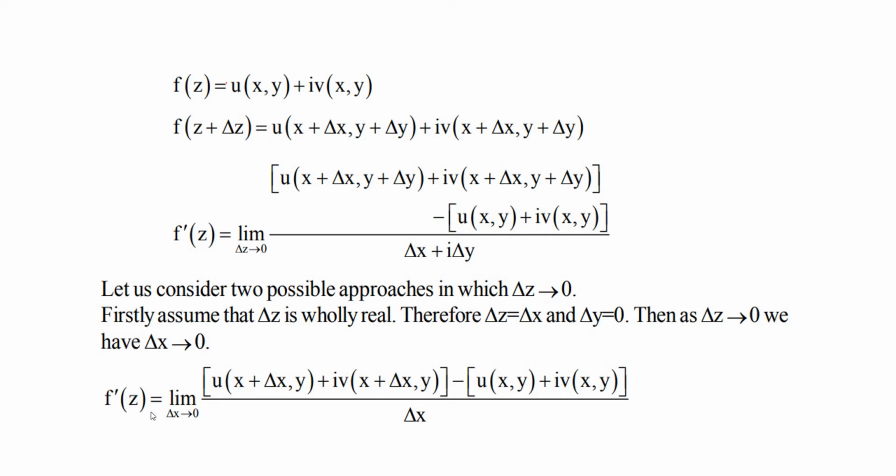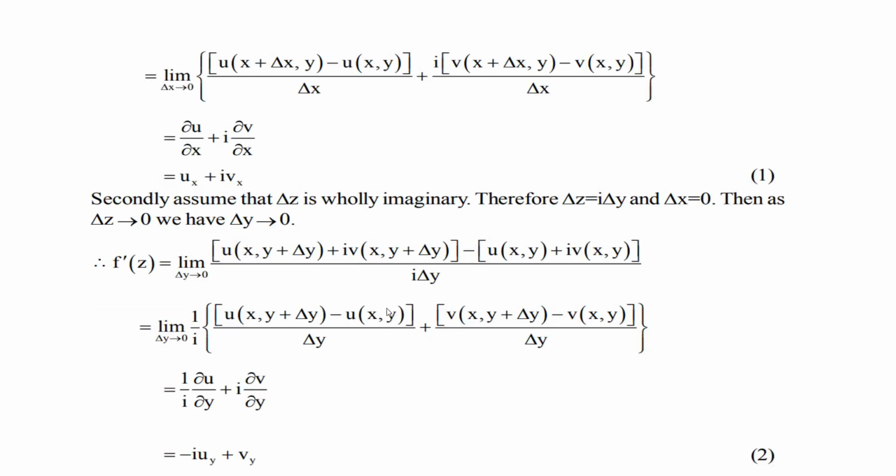Therefore f'(z) is the limit as Δz tends to 0. Here Δy is 0, so this is [u(x + Δx, y) + i v(x + Δx, y) − u(x,y) − i v(x,y)] divided by Δx, since Δy is 0. Now we collect the real part and the imaginary part: u(x + Δx, y) − u(x,y), plus i times [v(x + Δx, y) − v(x,y)].